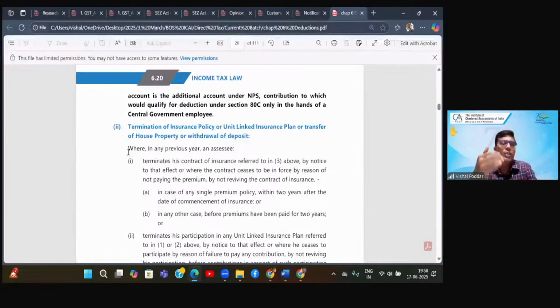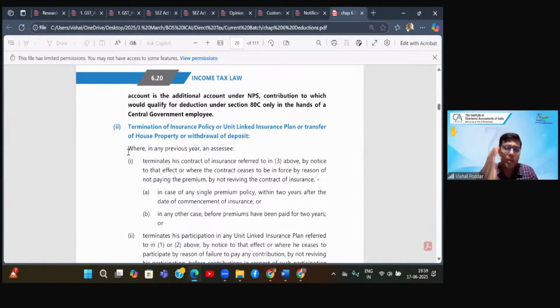However, in some cases, now this is what we are going to study. Let us say I've invested in life insurance or I'm putting my money in provident fund, they have given some lock-in period. If I withdraw my money, let us say my life insurance was for 20 years, but after a few years, I decide to stop my policy. I can withdraw the money, no problem. Same thing I can do with FD, same thing with Provident Fund. Most of these allow me to withdraw my money before the term expires. Now, this is where this particular point comes into play.